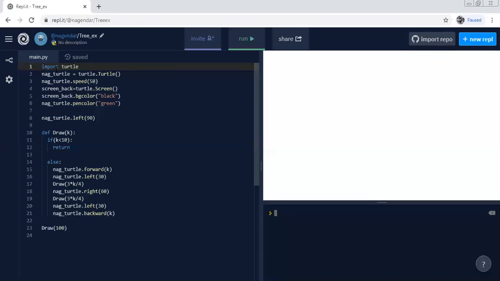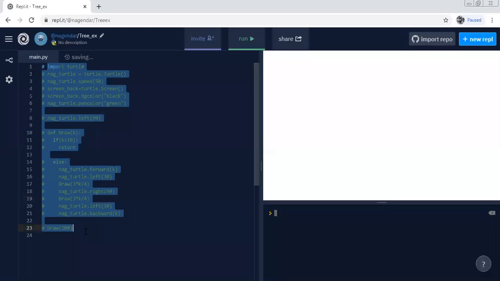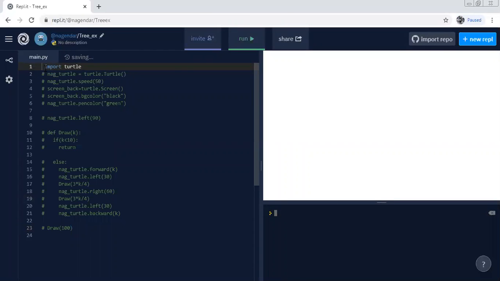Actually, here we wrote import turtle, but I'm hiding this entire code by commenting it.